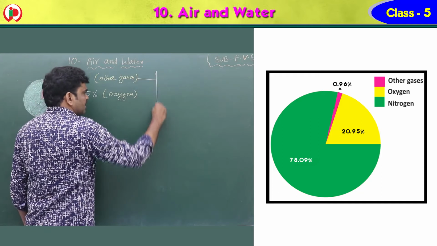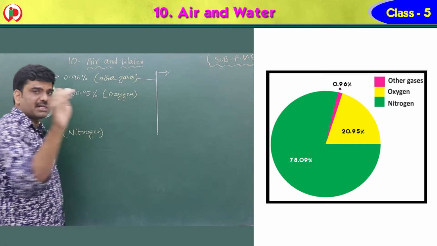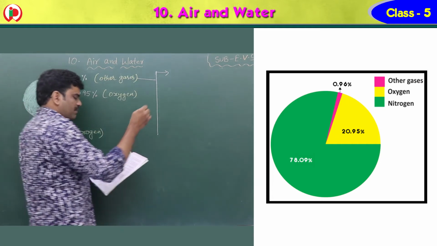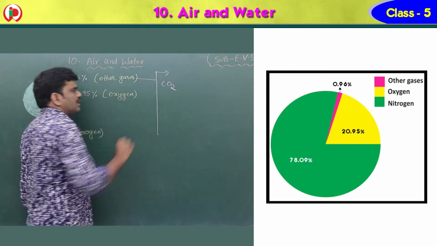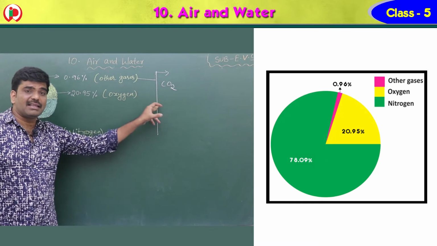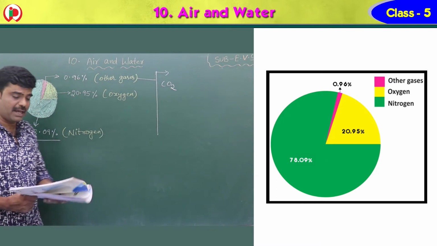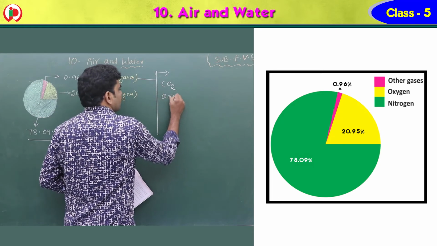In this 0.96%, again 1% of it constitutes carbon dioxide. Here, see, children. What are the other gases that are present? Carbon dioxide. Next one is argon.